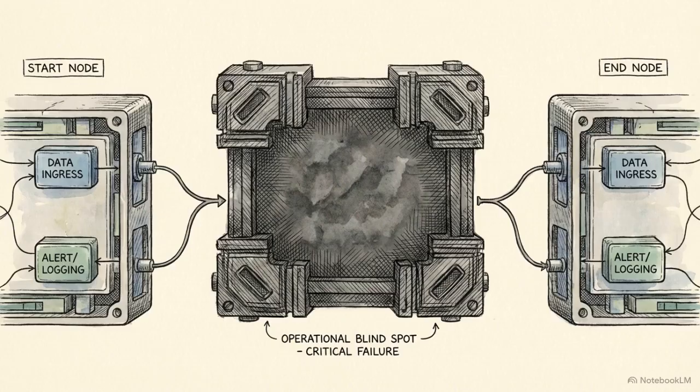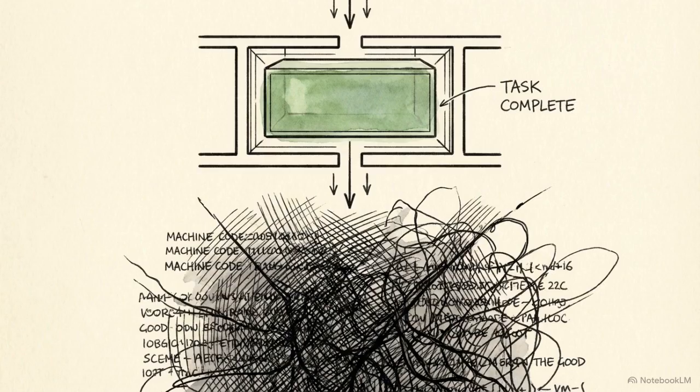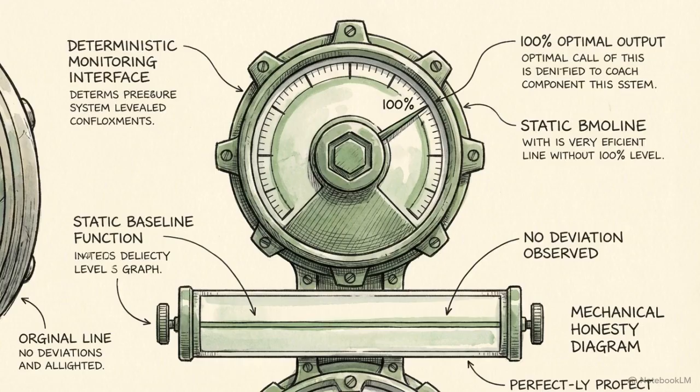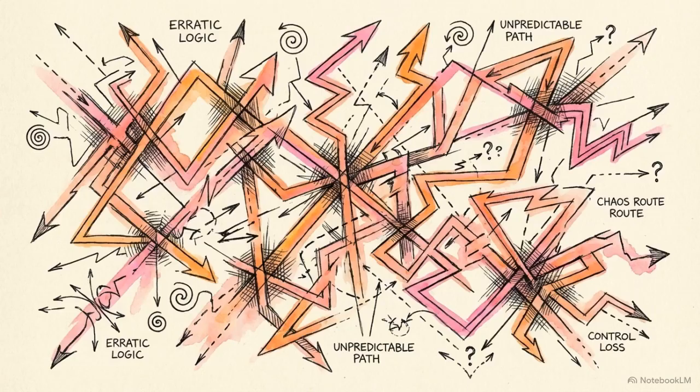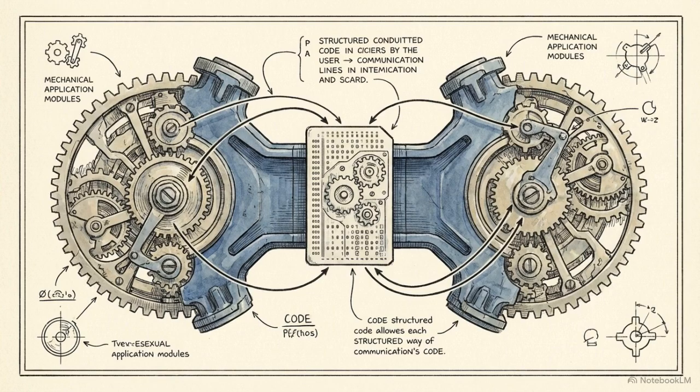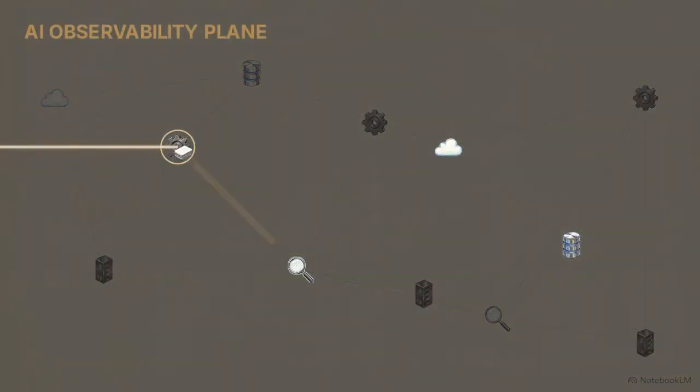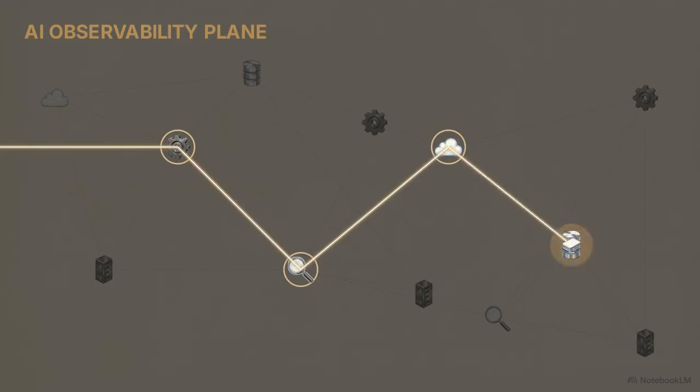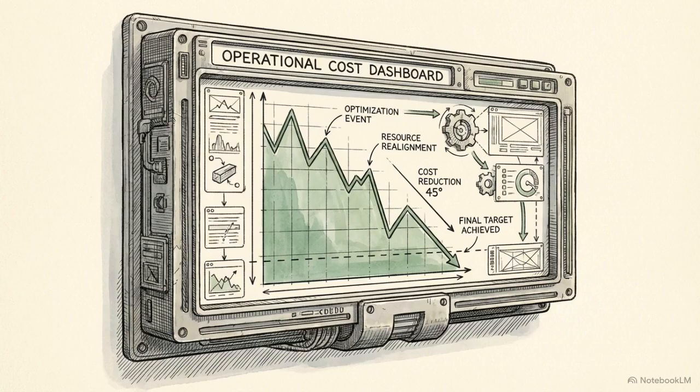As these agentic systems scale into enterprise production, they create severe operational blind spots. When an agent succeeds, you have the final output, but the logic and the route it used to get there are often opaque. Traditional deterministic monitoring relies on tracking simple uptime and latency. These metrics are not sufficient when an agent's execution route shifts unpredictably between API calls. An API is the interface that allows different software systems to communicate. This requires a dedicated AI observability plane. The system must map execution graphs, trace the lineage of a prompt, and record every specific tool choice. Visibility allows engineers to drive down those quadratic costs.